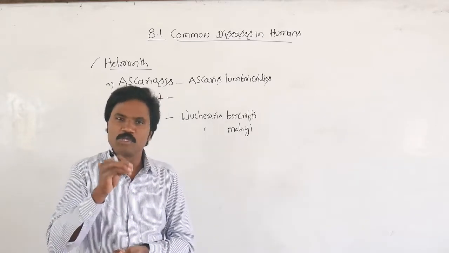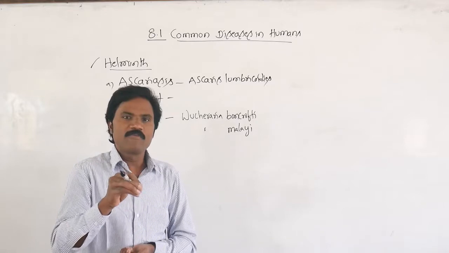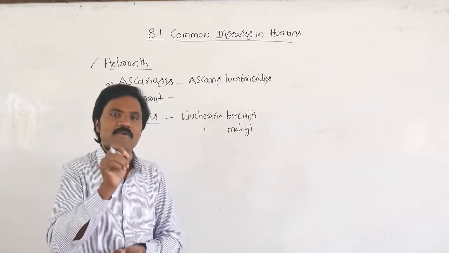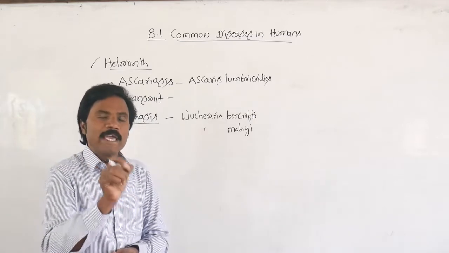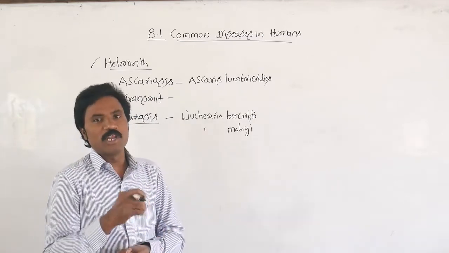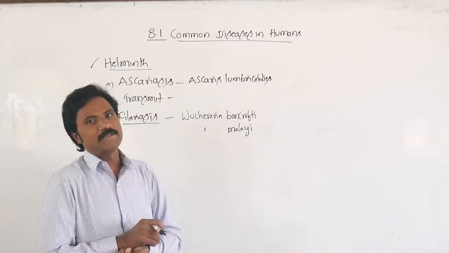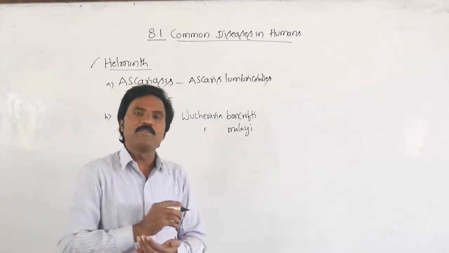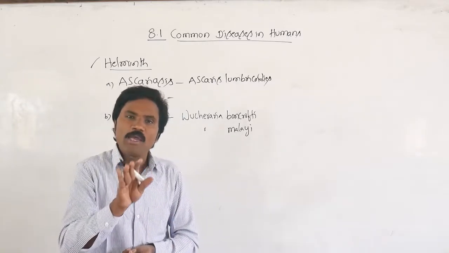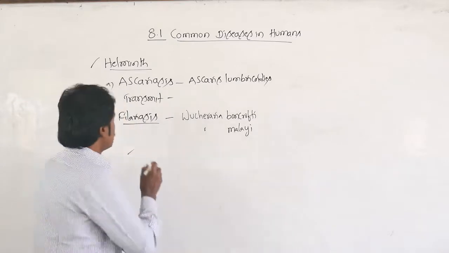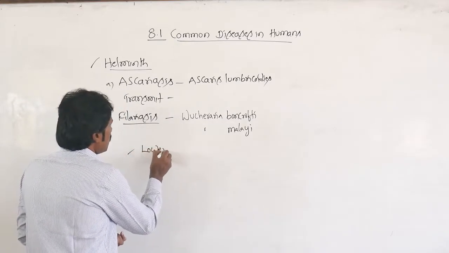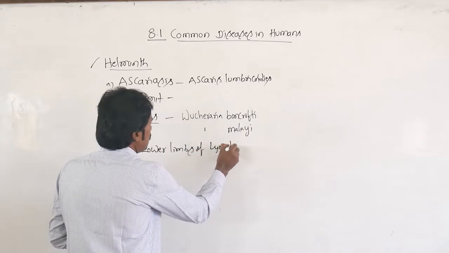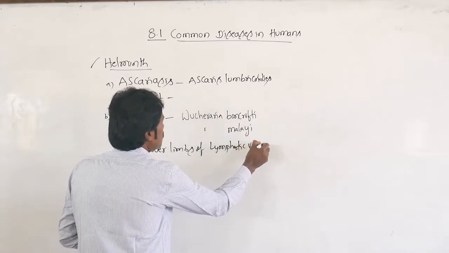What is the infective stage which spreads from an infected person to another person? The infective stage of the filarial worm is the microfilaria. In human beings, it lives in the lower limbs, in lymphatic vessels.